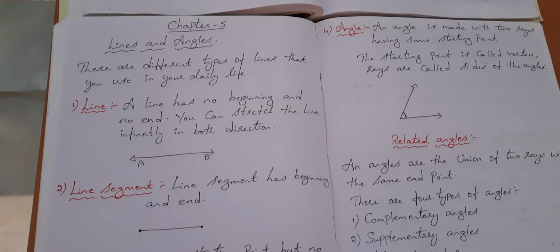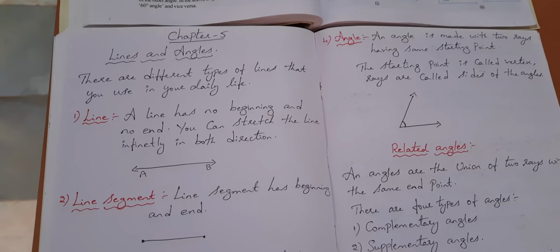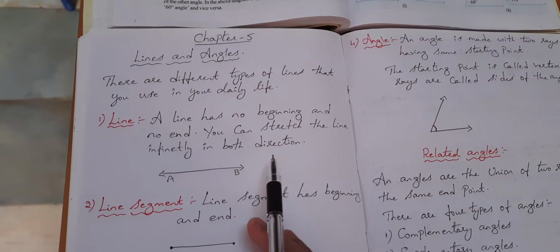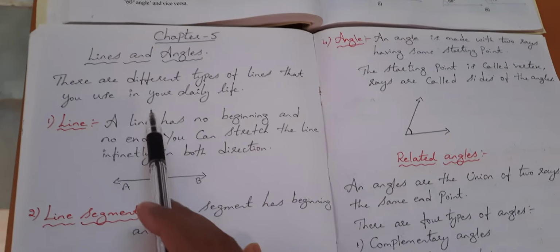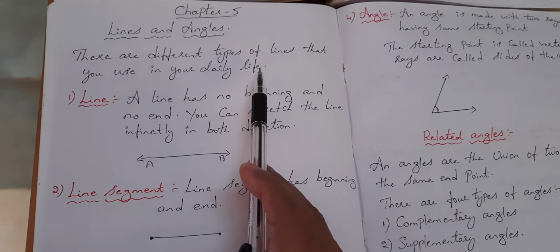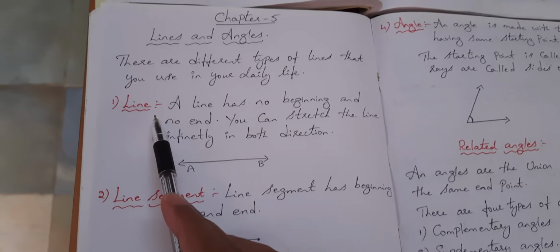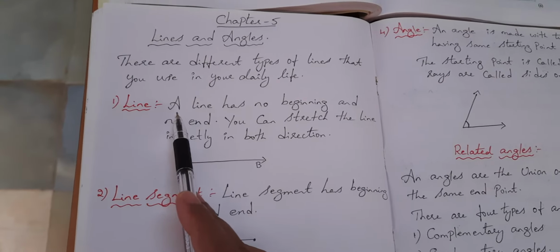Actually, what do you mean by lines and angles? Lines plus angles. Now here I have given you notes. You can go through. There are different types of lines that you use in your daily life. So now I have given you some definitions. You can see. Line. Actually, what do you mean by line?